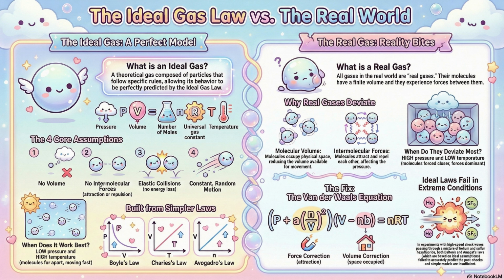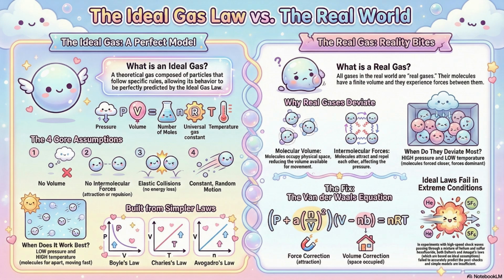But wait, if the temperature is high, shouldn't attractive forces matter less because the molecules are moving too fast to interact? Exactly. You've got it. At those temperatures, the attractive a constant becomes almost irrelevant. Instead, the finite volume of the molecules, the b constant, becomes the dominant factor. So because the helium atoms are moving so fast in a confined space, they start bumping into each other more just because of their physical size? Yes. The non-ideal behavior comes from physical interactions, not from attraction. It's just amazing that inside this common device, engineers have to figure out if molecular attraction or finite volume is the bigger threat to its lifespan.